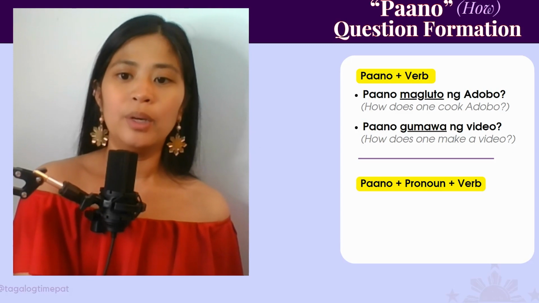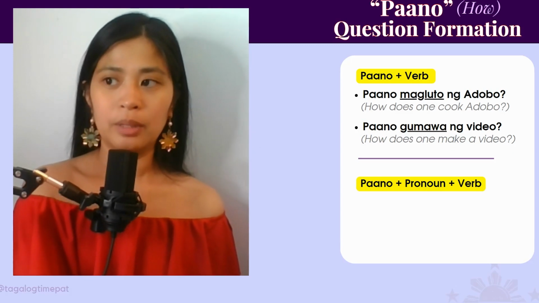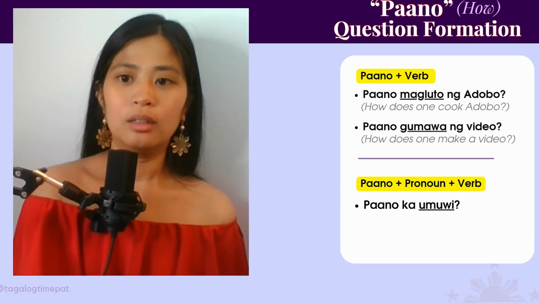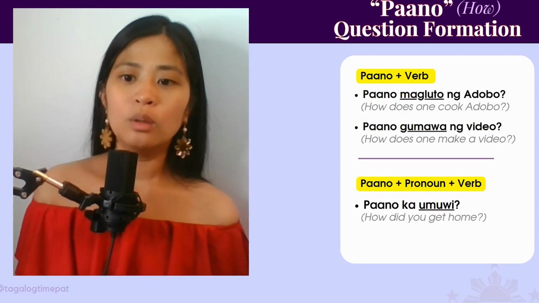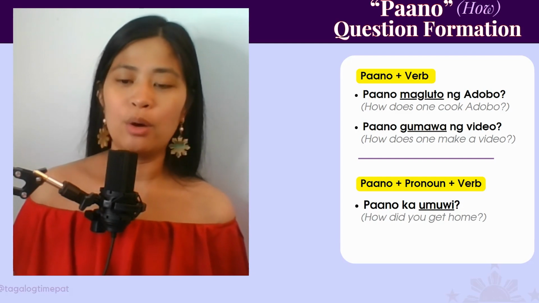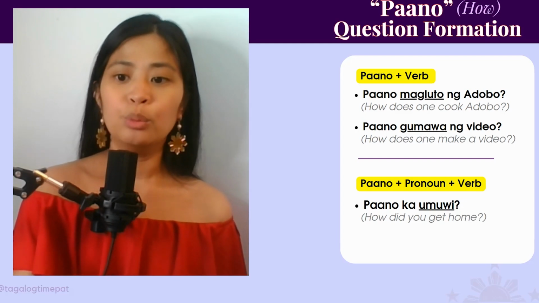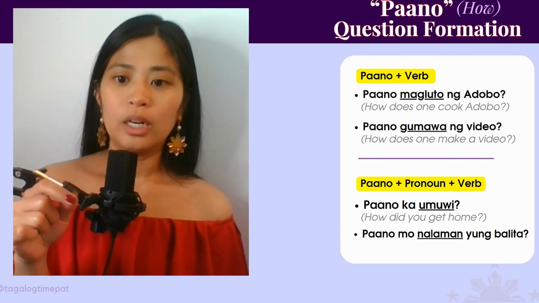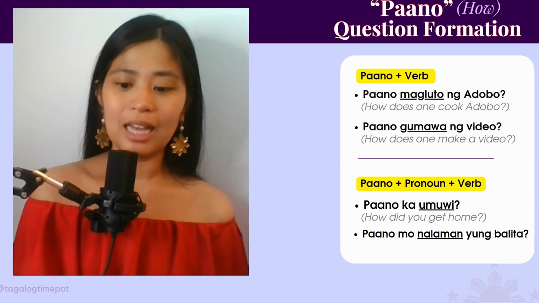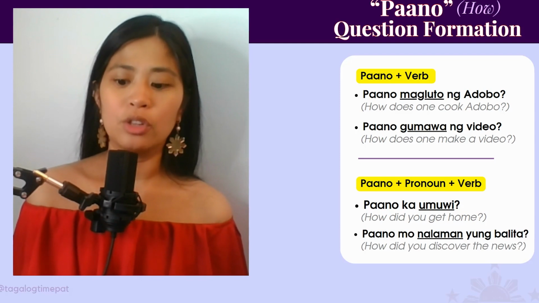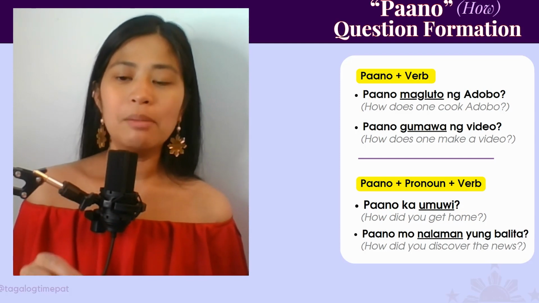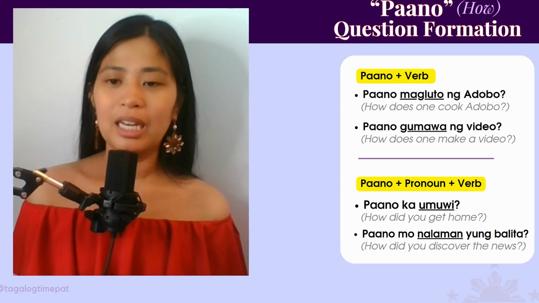Another way to use paano is paano plus a pronoun plus a verb. So paano ka umuwi? How did you get home? Or, paano mo nalaman yung balita? How did you discover the news? Paano mo, there's the pronoun, nalaman, there's the verb, yung balita.